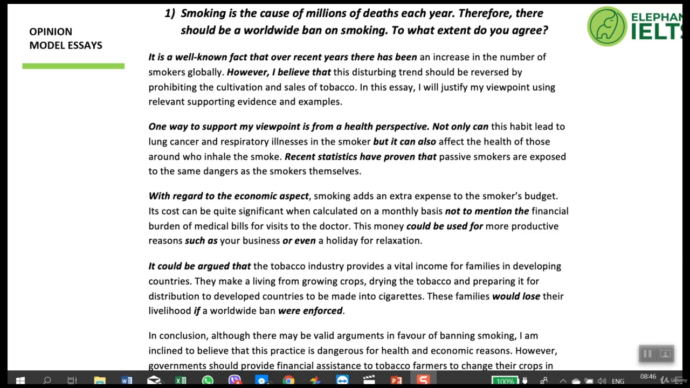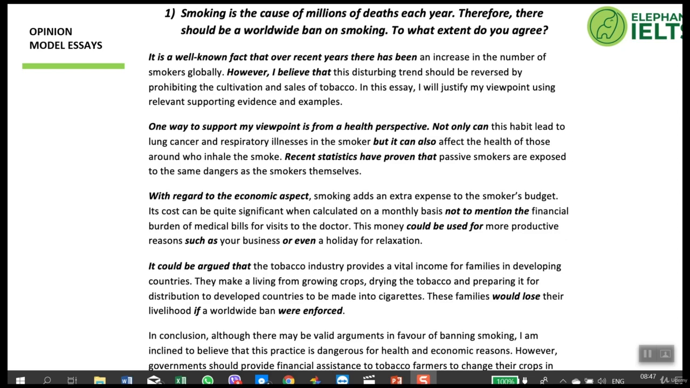First of all, notice the separate paragraphs. It begins with an introduction. There are 3 main body paragraphs and the conclusion. Let's look at the introduction first of all together. The first sentence: it is a well-known fact that over recent years there has been an increase in the number of smokers globally. That is your general statement.